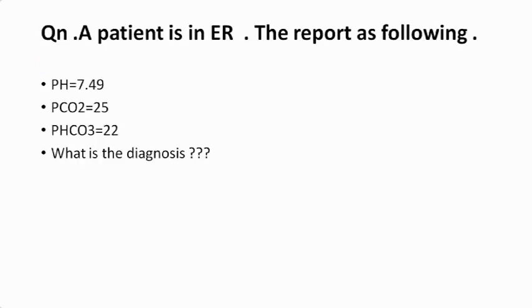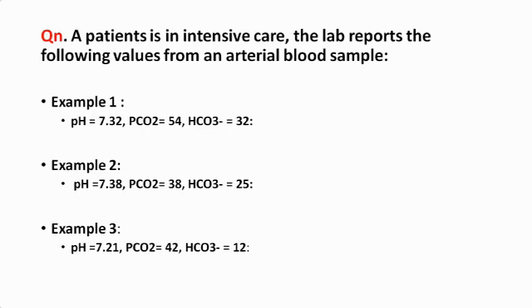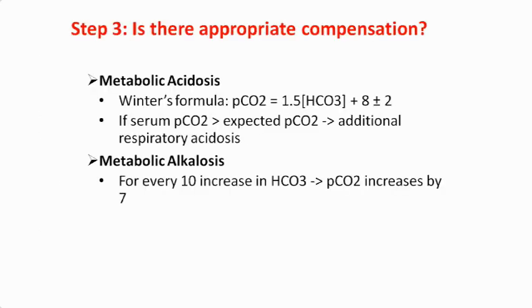I will go to this question later. Now the third step is to look for whether there is appropriate compensation or not.